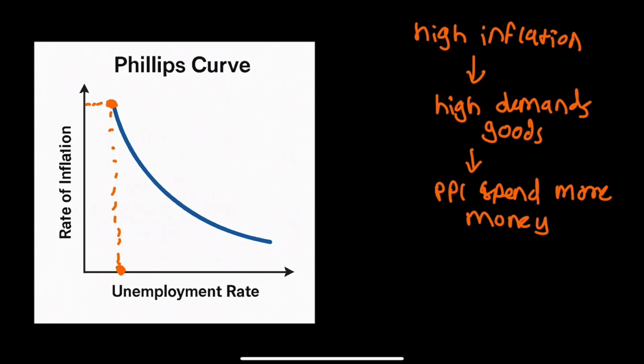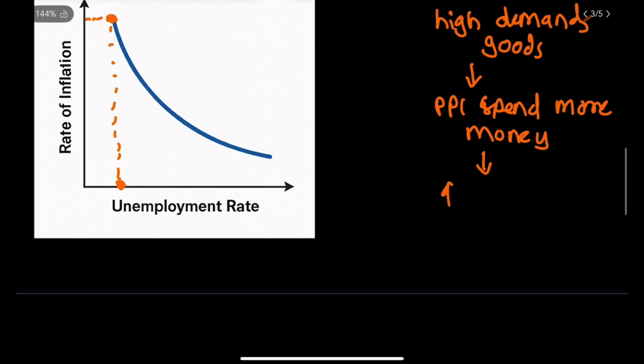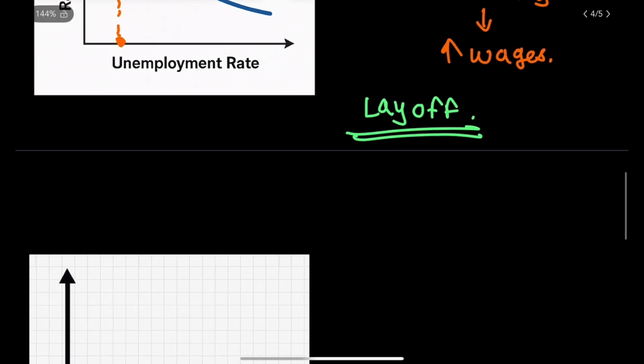If people are spending more money, they will demand rises in wages. The company cannot increase wages for all. Hence, they will start firing the people. This is nothing but layoff. We have seen that companies are laying off people from their contracts because of high demands in wages. This causes the rate of unemployment to increase again.